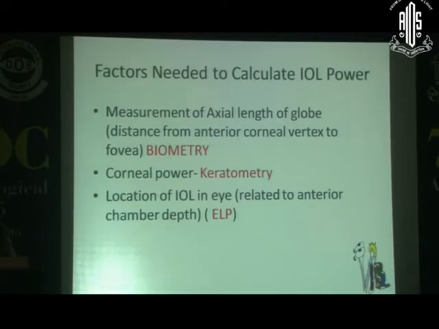The factors which are needed to calculate the IOL power are biometry, keratometry, and effective lens position. My subsequent co-instructors will take care of these things: how to do a proper biometry, how to do a proper keratometry, how to go for the effective lens position, how to customize your A constant, and which formula has to be used in which situations.